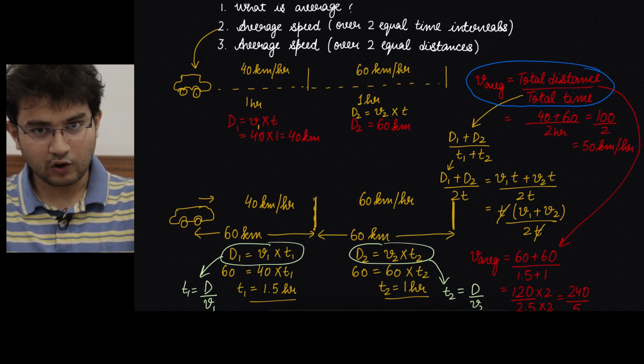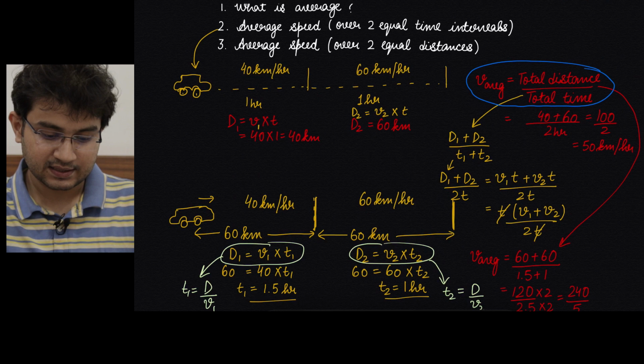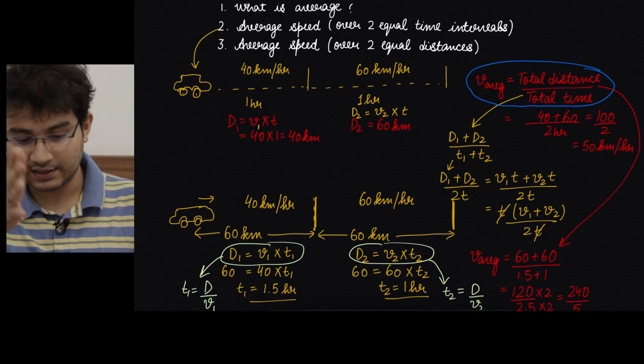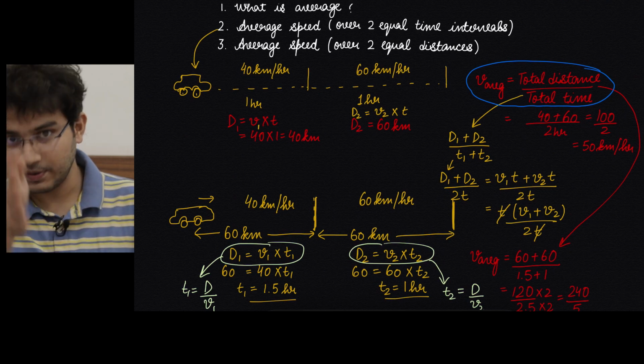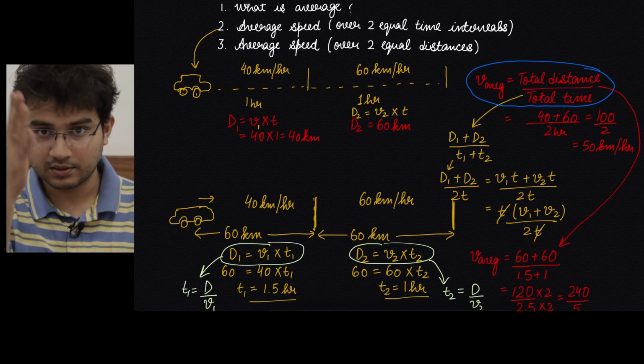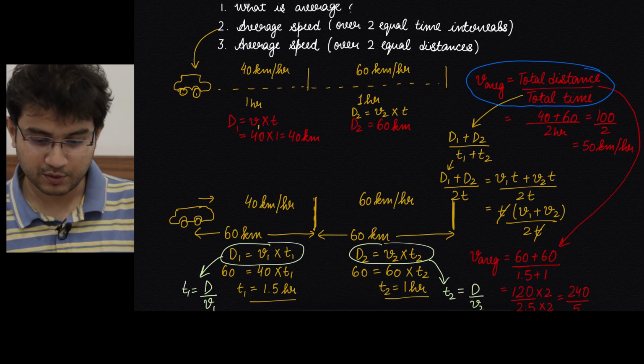So the answer will always lie between the two values, right? But only when you are having two equal time intervals will it be right in the middle. Otherwise it will not be right in the middle, it will be a little lesser or little greater than the mean value. Okay, I think that would be all for this one.